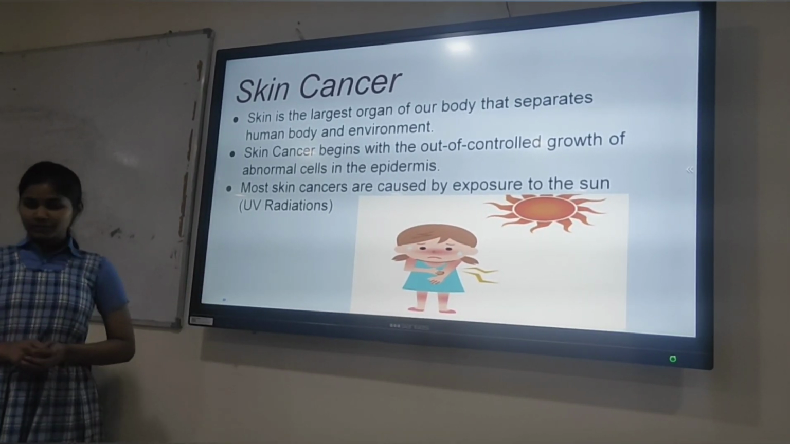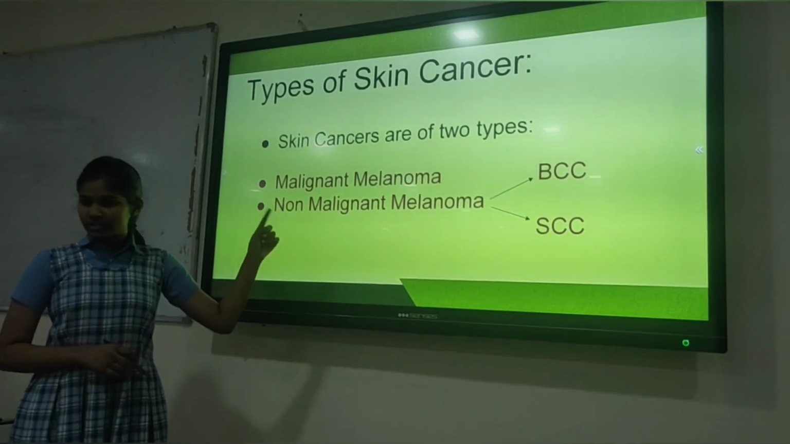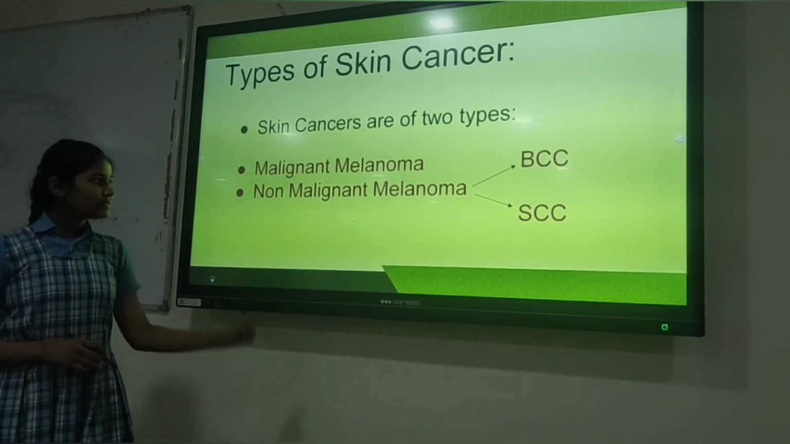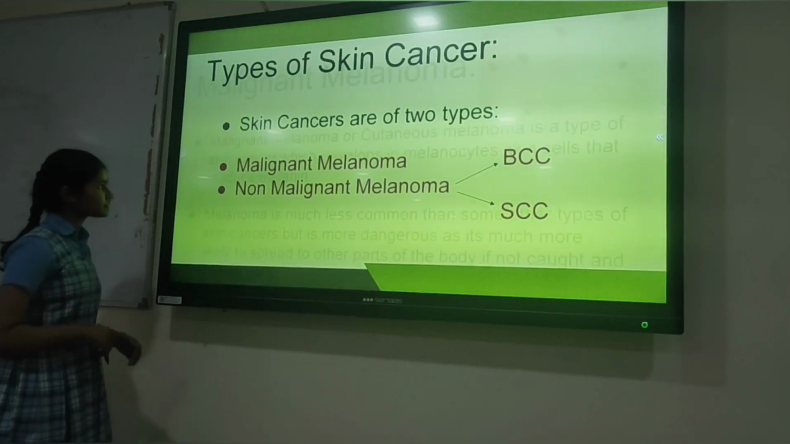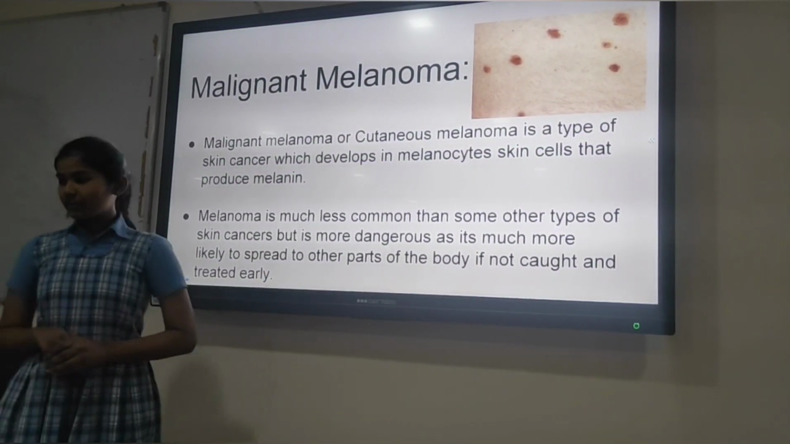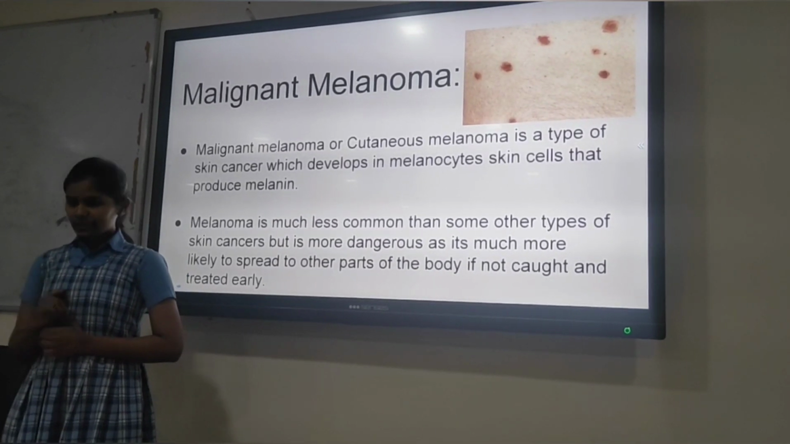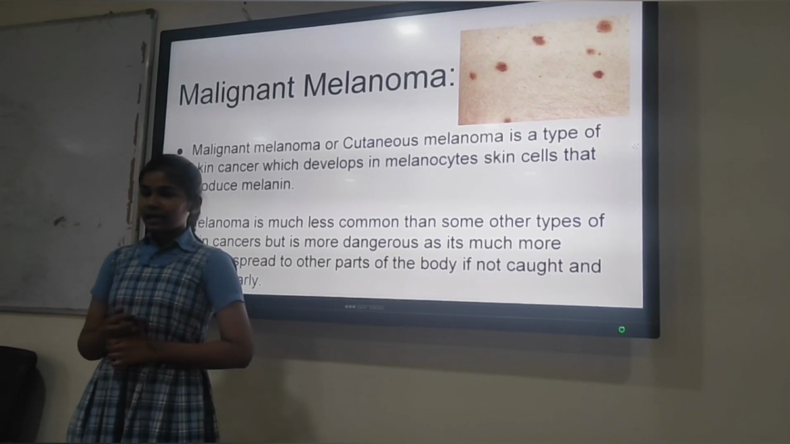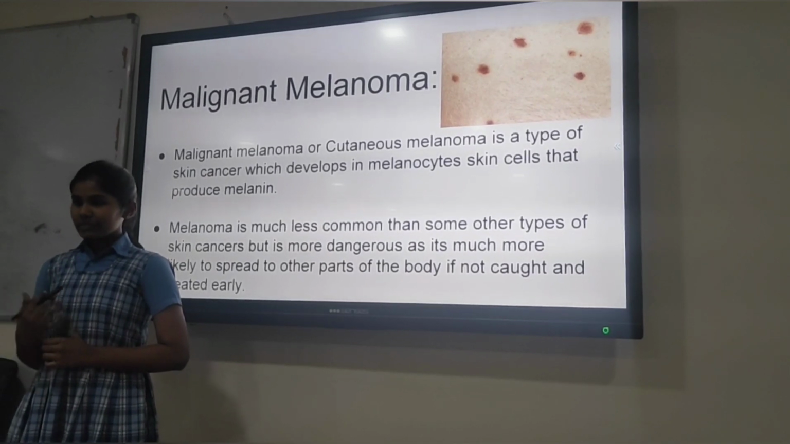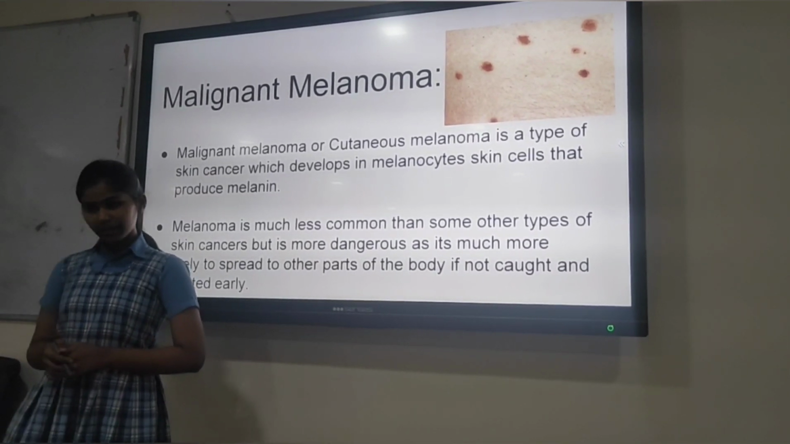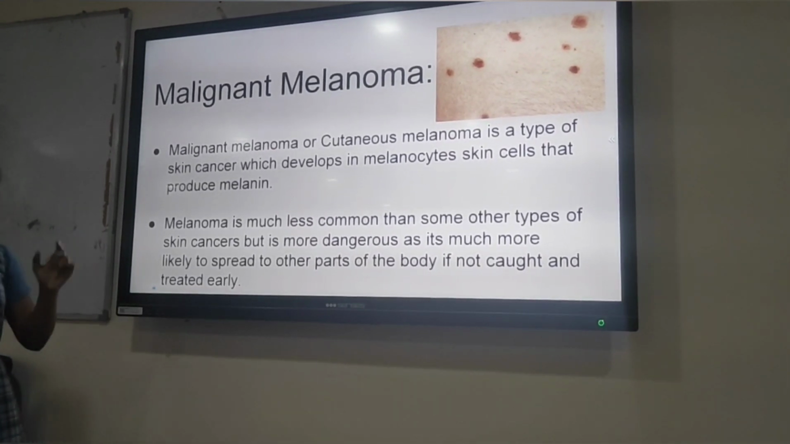There are several types of skin cancer, that is malignant melanoma, or just melanoma, and non-melanoma, which is again divided into BCC and SCC. First let's learn about malignant melanoma. Malignant melanoma is one type where the skin cells called melanocytes divide uncontrollably. Melanocytes are the skin cells that produce melanin. We have learned about melanin, right? That's the pigment which gives color to the skin. So these cells start continuously dividing uncontrollably, which leads to malignant melanoma.